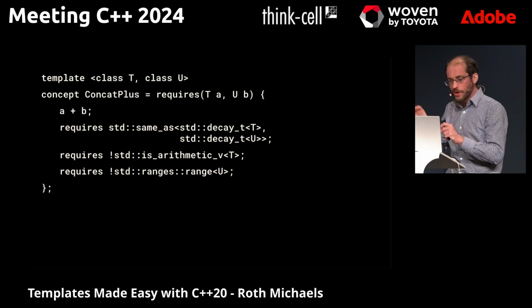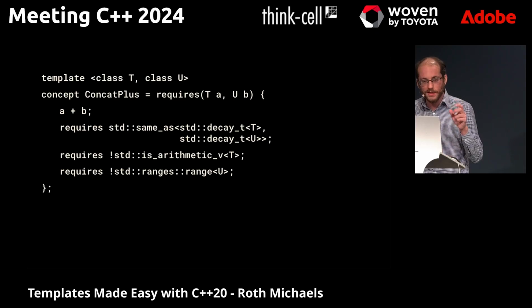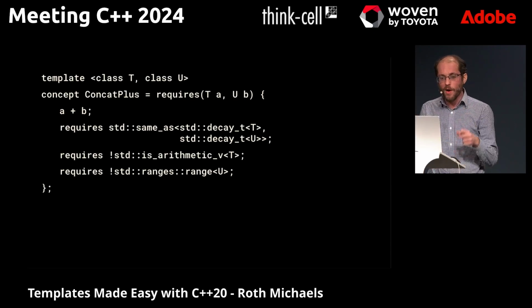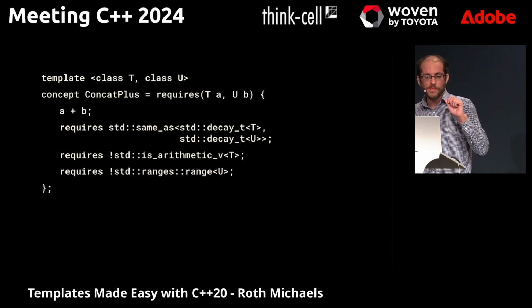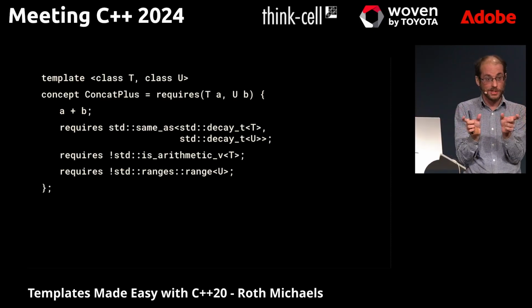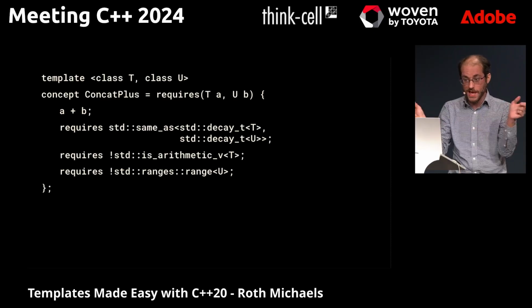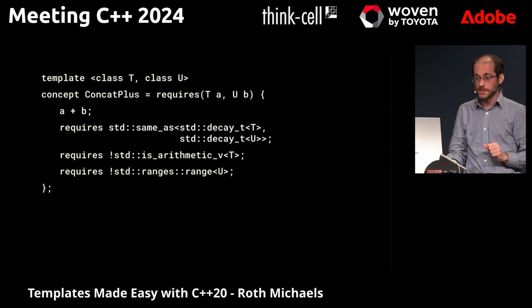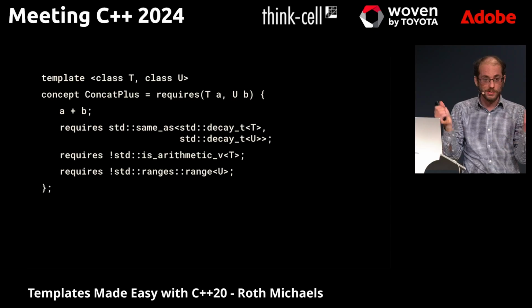But in a different internal version of this talk, I was making a very silly, kind of contrived overload set where I want to take things that have a plus operator for concatenation, like strings, and use that to add them together. But if it's an arithmetic type, I don't want to use the plus.